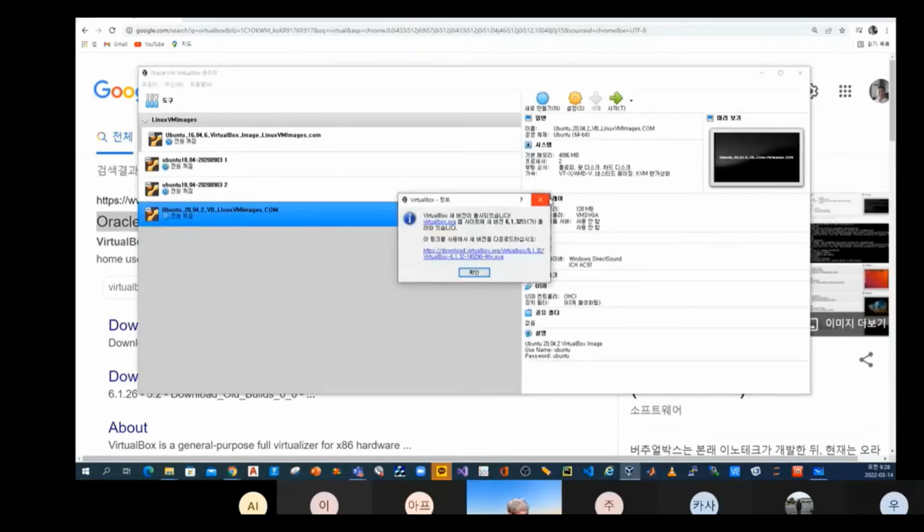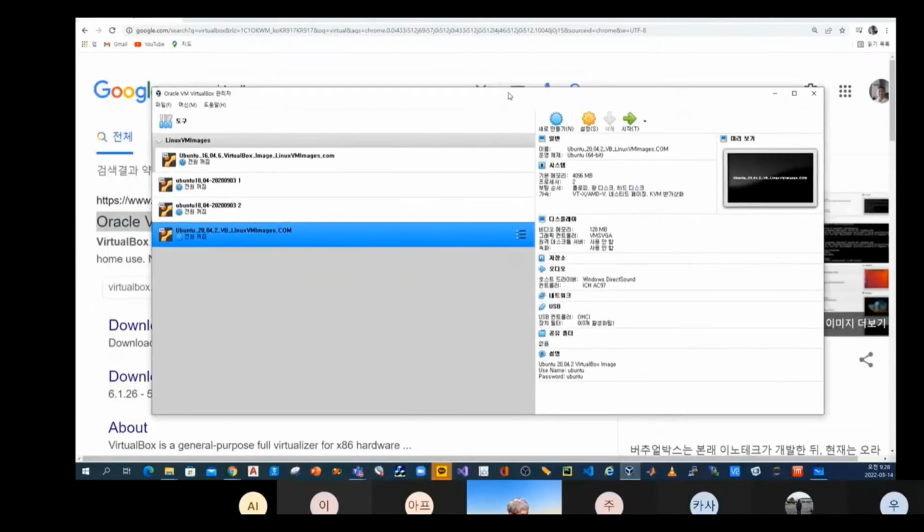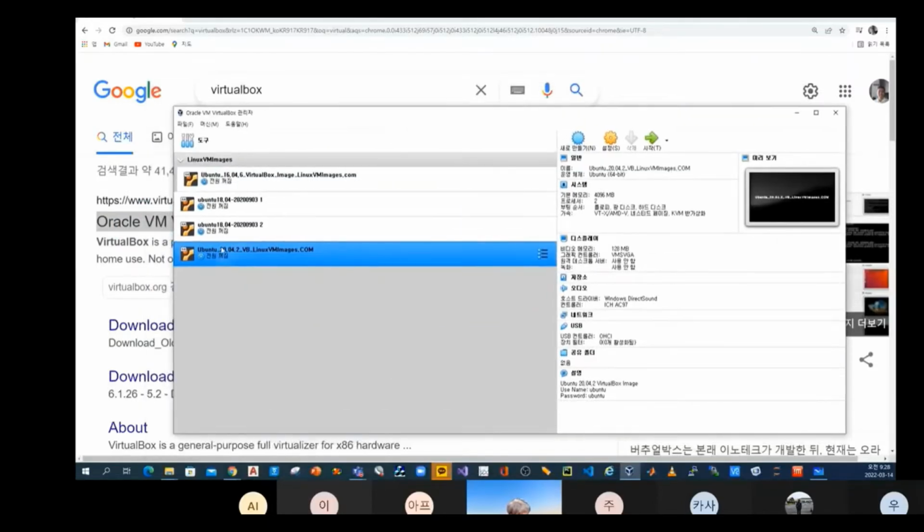In my Windows, I have installed Oracle VirtualBox, and then I have installed Linux Ubuntu here. There are lots of Ubuntu here, 1, 2, 3, 4. So in my computer, I have 5 operating systems. One is Windows, the other 4 here are Linux.